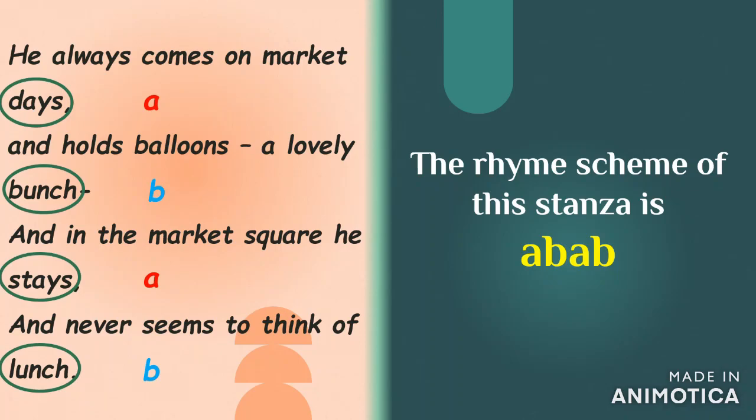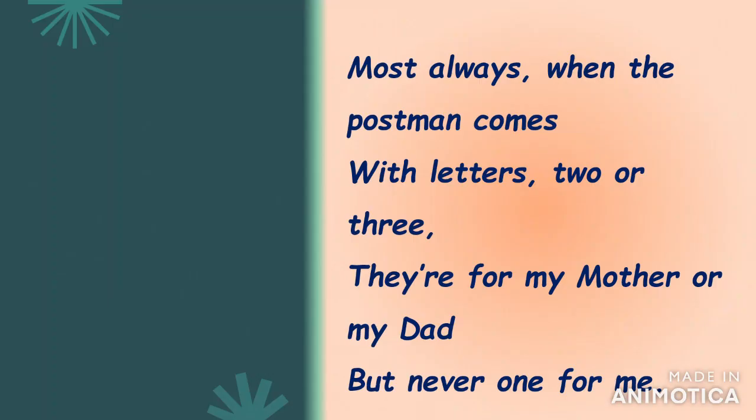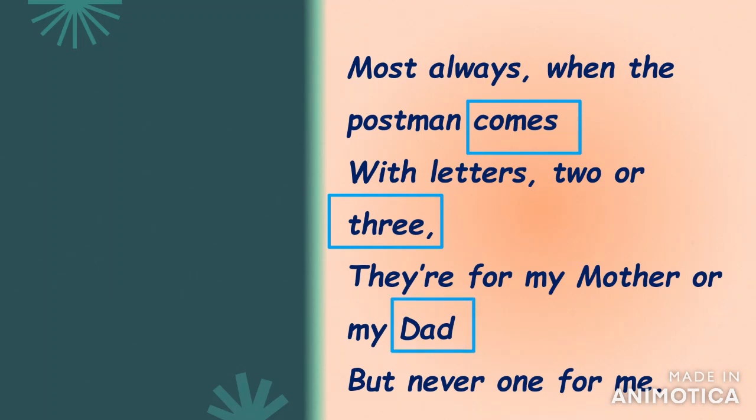Here we have another example. Most always when the postman comes with letters two or three, they are for my mother or my dad, but never one for me. So 4 lines, the last words in each line are, first line comes, second line three, third line dad, and fourth line me. So first line comes, we give the word the letter A. Comes doesn't rhyme with three, which is the last word of the second line. So three gets the name B.